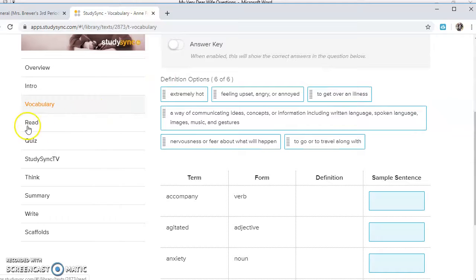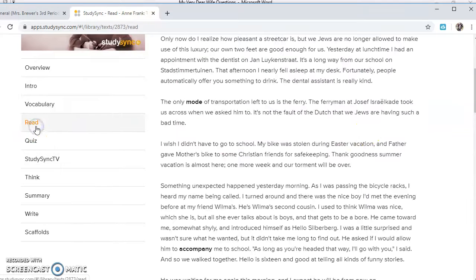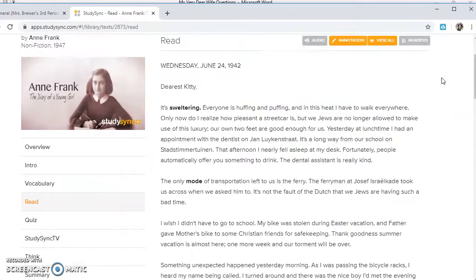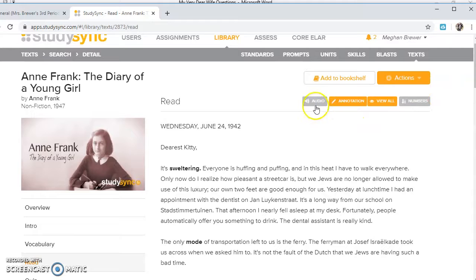But if you go over here to the left-hand side and click Read, and this is for any story that is in StudySync, you can click on the audio, this gray box in the top corner right here, and it will read it to you.